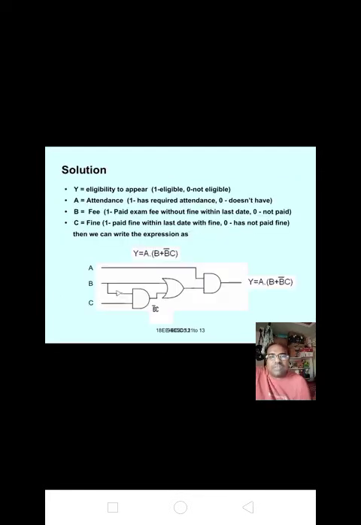Here solution, y is the output, eligibility to appear, 1 is eligible and 0 is not eligible. A is the attendance, 1 has required attendance, 0 means doesn't have required attendance. B, fee, 1 means paid exam fee without fine within last date, 0 not paid. C, fine, 1 paid fine within last date with fine, 0 has not paid fine.